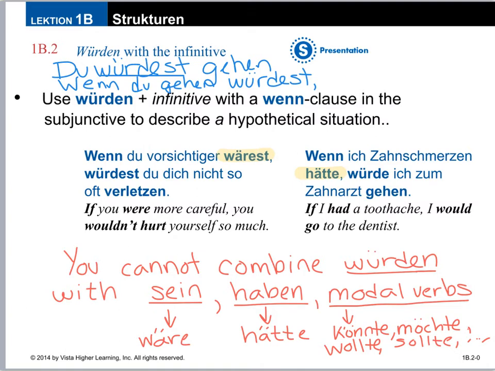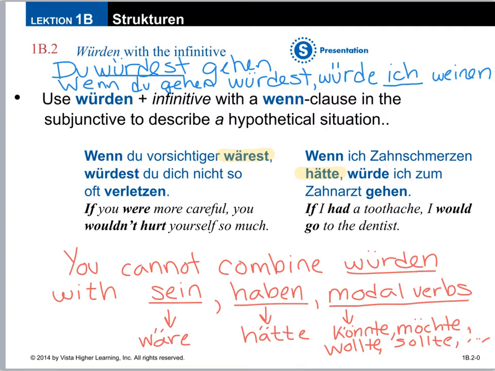So this first part of the clause counts as part one. Part two in a German sentence is always the verb. So I'm going to put würde here. So if you would go, how about I would cry? So the second verb here is to cry, which is weinen. And I would cry, that leaves a space for ich right here. Würde ich weinen. Wenn du gehen würdest, würde ich weinen. If you would go, I would cry.